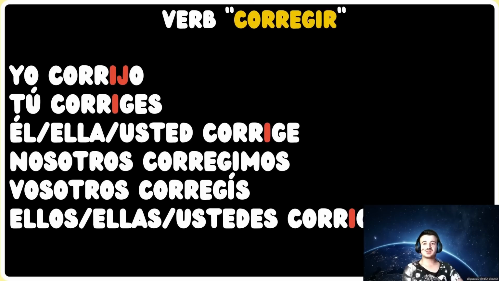The particularity this verb has is quite similar to the verb elegir. The G sound when followed by an A, an O, or a U is a soft G in Spanish, but when it is followed by an E or an I, it's a strong G. So if we need to keep the strong G pronunciation, we need to change it for a J whenever this sound is followed by an O, A, or U sound.